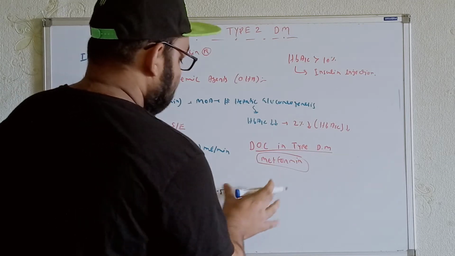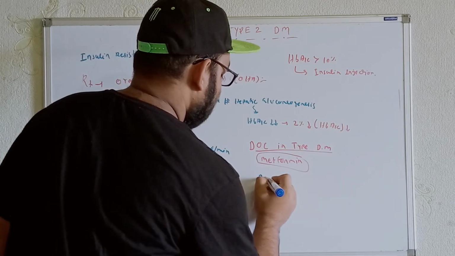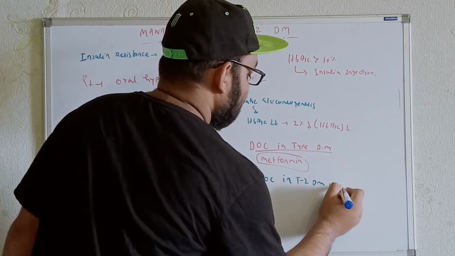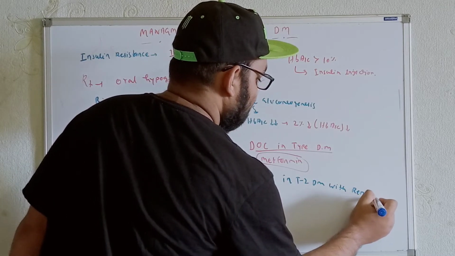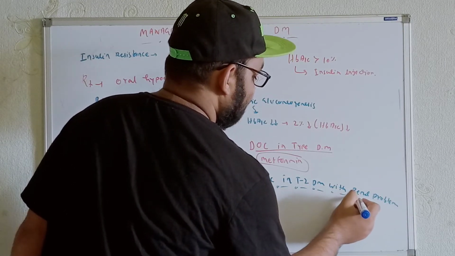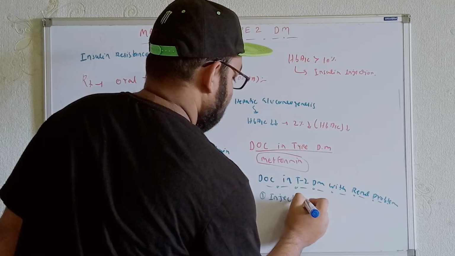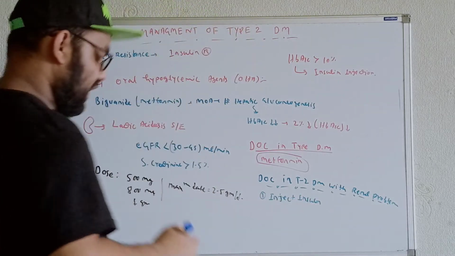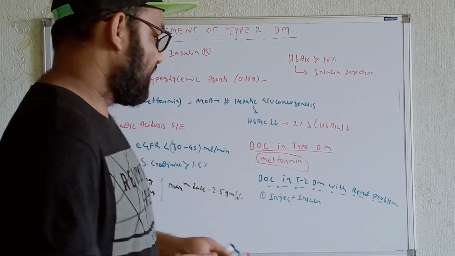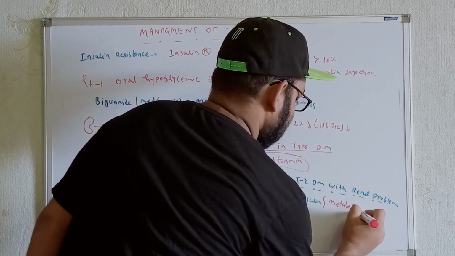Now see, whenever this drug is excreted through the urinary system, then we can use some other drugs. For example, the drug of choice in type 2 diabetes mellitus with renal compromise or renal problem, whatever drug we can use. Okay, first we can inject insulin. The first thing, we can inject insulin. The second thing, we can use some drugs that will be metabolized by the liver. Whenever it is metabolized by the liver, definitely there will be no problem with the kidney in the excretion. So any kind of drug metabolized by the liver we can use.